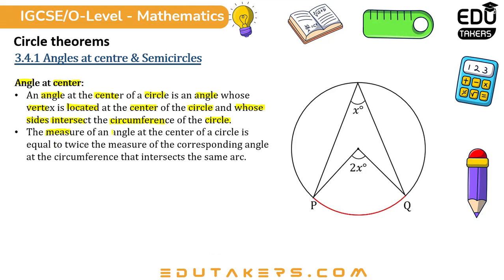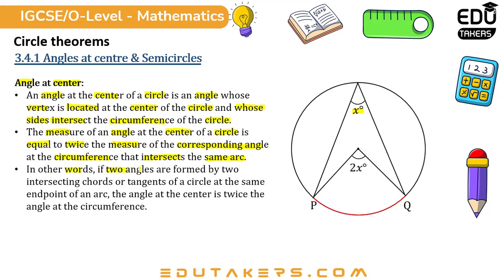The measure of an angle at the center of a circle is equal to twice the measure of the corresponding angle at the circumference that intersects the same arc. As this angle is 2x degrees, the angle at the circumference of the circle is x degrees.